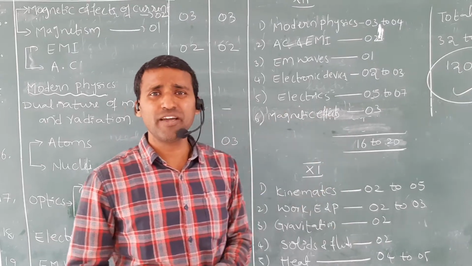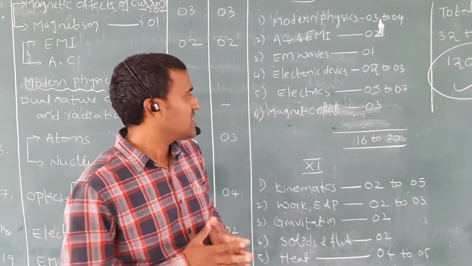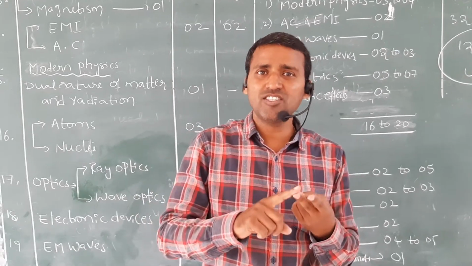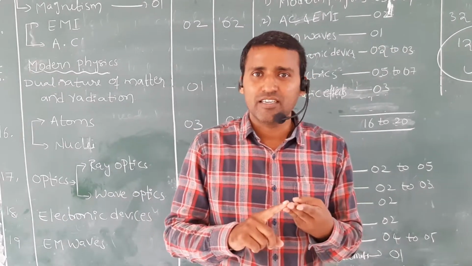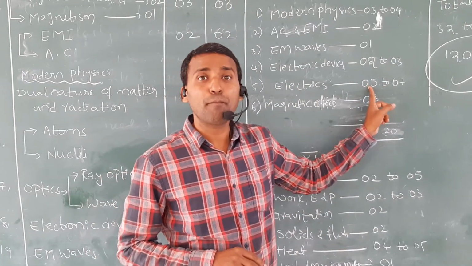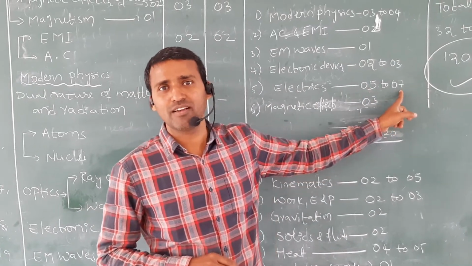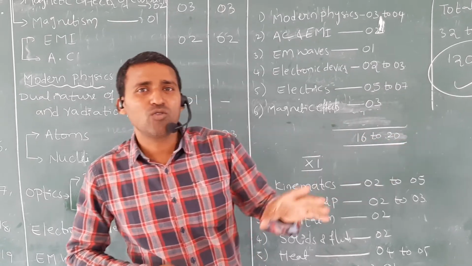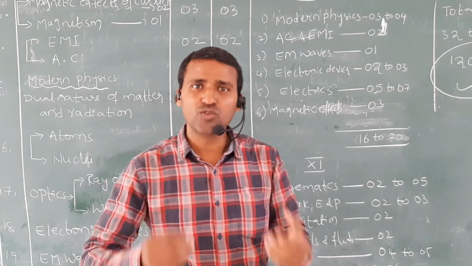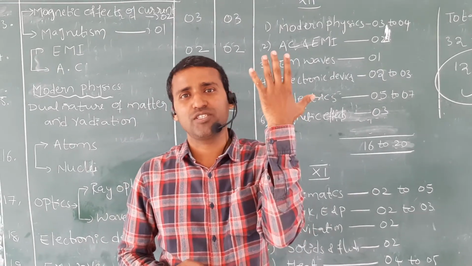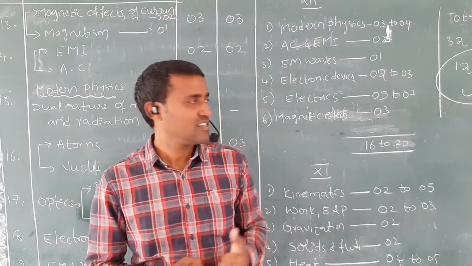Electrostatics and current. I have taken electric potential and capacitance, electric field and charges, and current electricity. In total, if you prepare these 3 chapters, you can attempt minimum 5 questions, maximum 7 questions in the NEET examination. For example, 5 out of 7 questions: even if you are unable to attempt 2 questions, you can attempt 100% of 5 questions. You have to prepare like that.